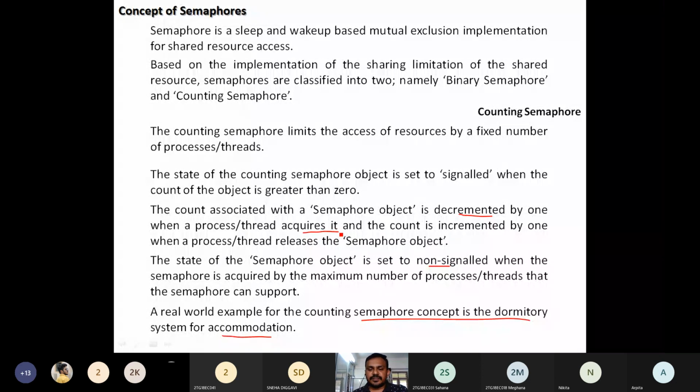Once it is full, once all beds are allocated, acquired by all 10 persons, then obviously the semaphore object is going to say non-signaled. No empty bed. Beds are not available, like that, non-signaled. And when beds are available, we say the semaphore object for that particular example, the dormitory system, is signaled, means beds are available. And when all beds are filled, we say it is non-signaled, nothing but no bed is available, like that.